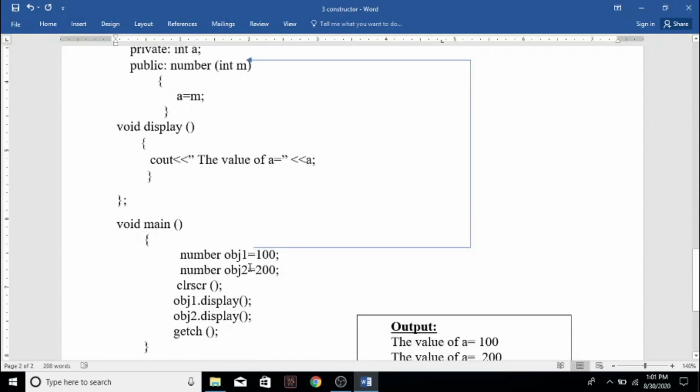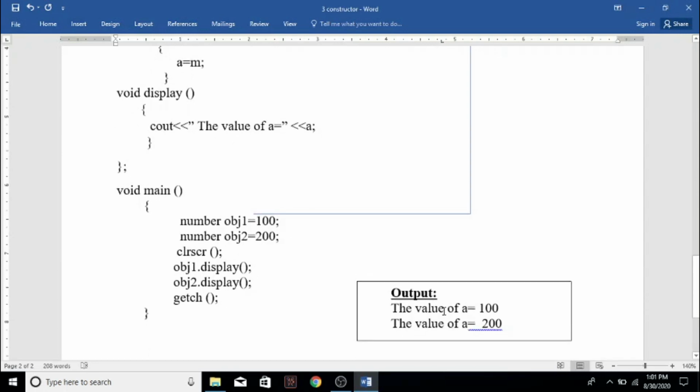Okay. Now in the main program, using the class name we are creating an object equal to 100. Only one value can be passed to the parameterized constructor using this method. That is why object 1 equal to 100. That means this 100 will be passed to the variable m, and that m will be assigned to the variable a. So the actual argument a will get the value 100. So when you call object 1 dot display, it will display the value of a is equal to 100.